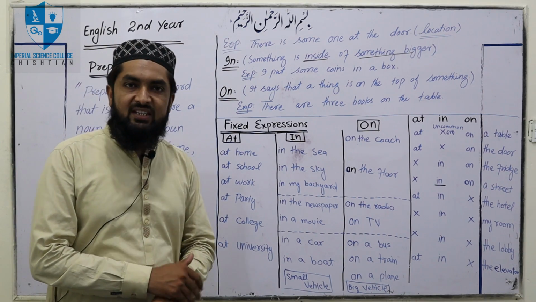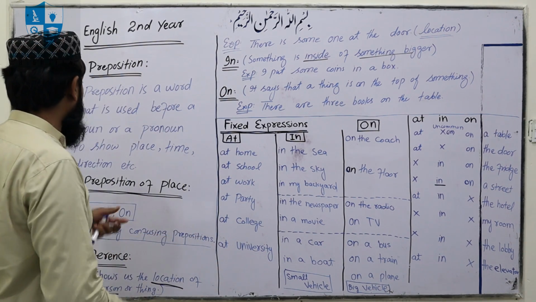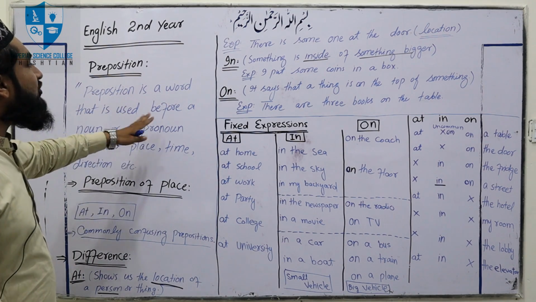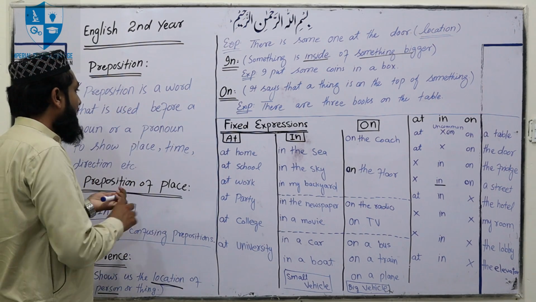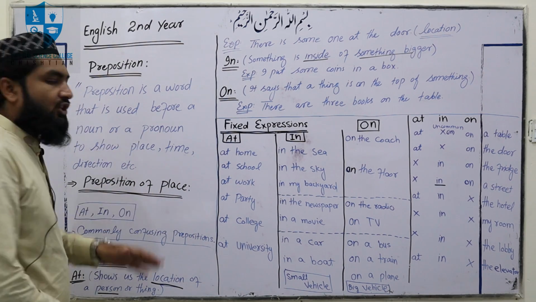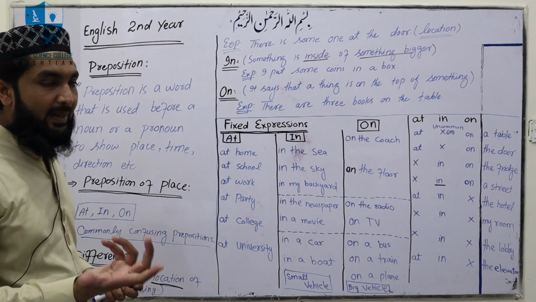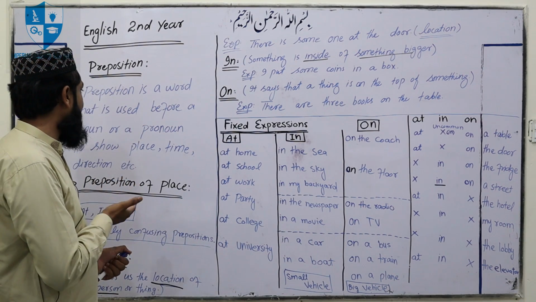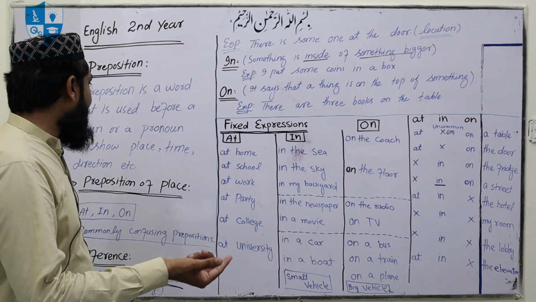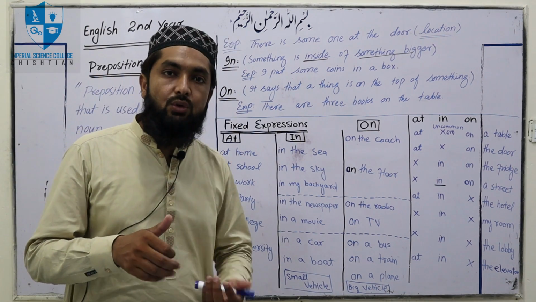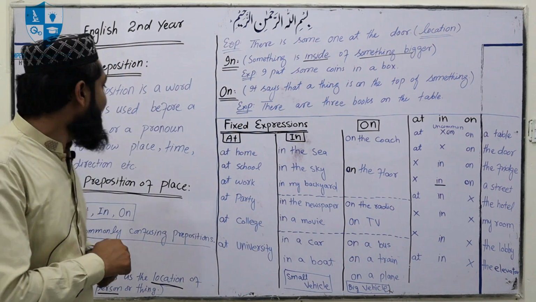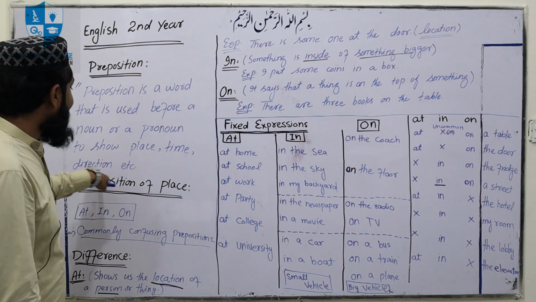First of all, let me tell you what is preposition, and how can we define it. For example, preposition is a word that is used before a noun or a pronoun to show place, time, direction, etc. Preposition क्या है? Preposition is a word, एक ऐसा लफ्ज है that is used before a noun, जो किसी noun से पहले या pronoun से पहले use होता है. Okay, and it also shows its relation with some other noun or pronoun. ये बात आपने याद रखनी है. Okay, and to show place, time and direction, etc.